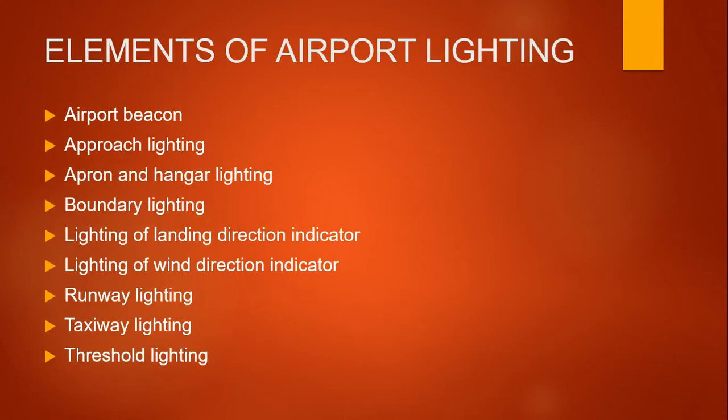Now let us see what the elements of airport lighting are. The first one is the airport beacon, the second is approach lighting, the third is apron and hangar lighting, the fourth is boundary lighting, the fifth is lighting of landing direction indicators, the sixth is lighting of wind direction indicators, the seventh is runway lighting, the eighth is taxiway lighting, and the final one is threshold lighting. These are all the elements of the airport lighting.